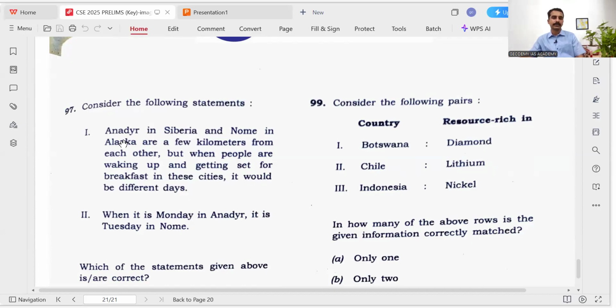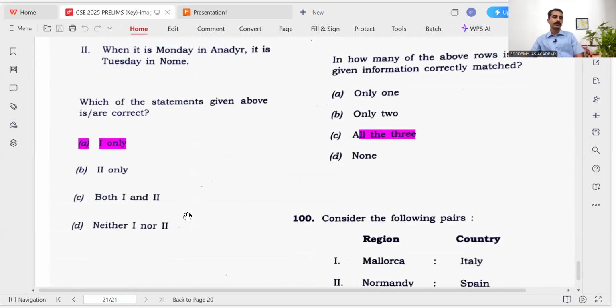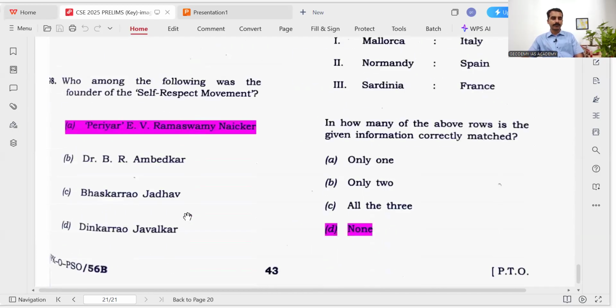So statement 1 is correct. When it is Monday in Anadyr, it is Tuesday in Nome? Siberia will be ahead of the Alaska region, so Alaska will be on the previous day and Siberia on the next day. Anadyr will be on Tuesday, Nome on Monday. So the second statement is wrong. So 1 only.